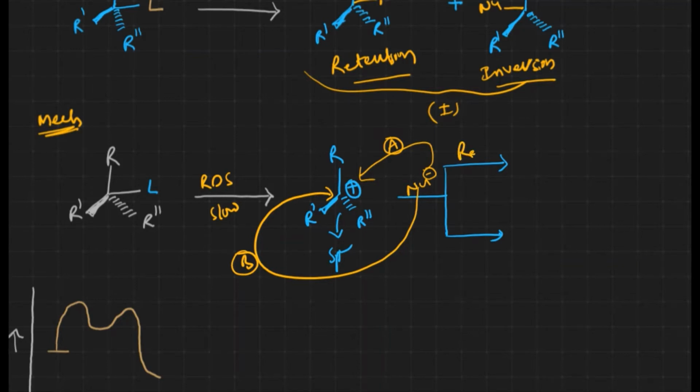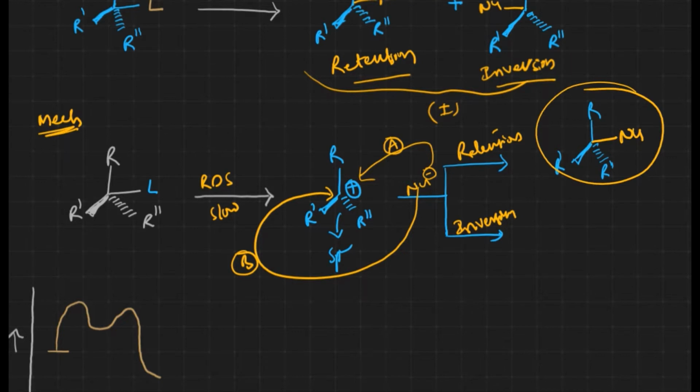Retention means the same side. In retention, the incoming nucleophile attacks on the same side where the leaving nucleophile has gone. Since the leaving nucleophile is on the right side, the incoming nucleophile will also be on the right side.